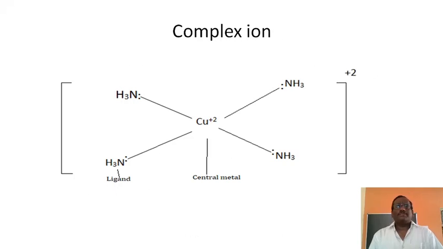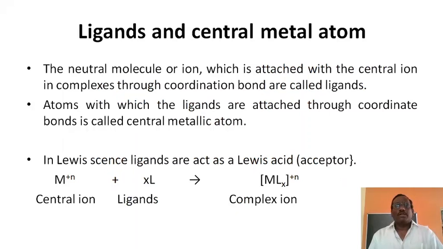Let's consider a complex ion: copper plus 2 surrounded by four ammonia molecules through coordinate covalent linkage. Central metal and ligands, these are the ligands, and the effective charge is plus 2. Such complex ion containing compounds are called coordination compounds. In these coordination compounds, one part is the ligands and one part is the central metal ion.